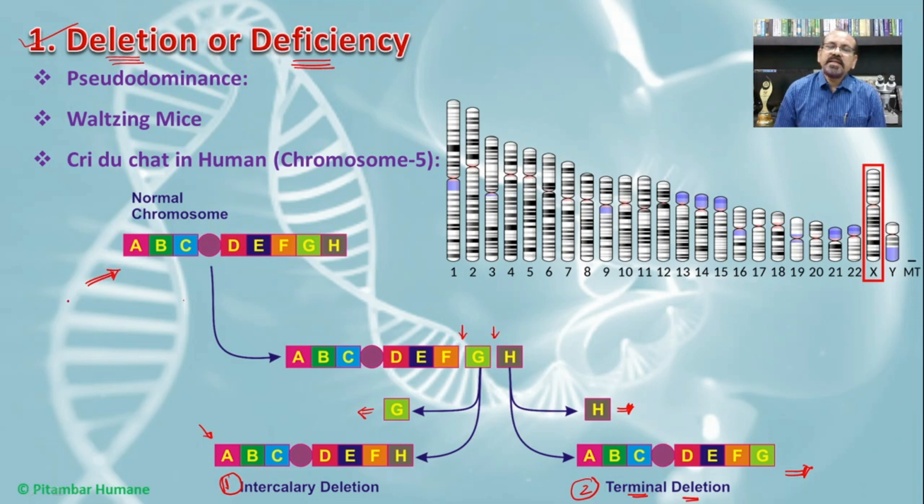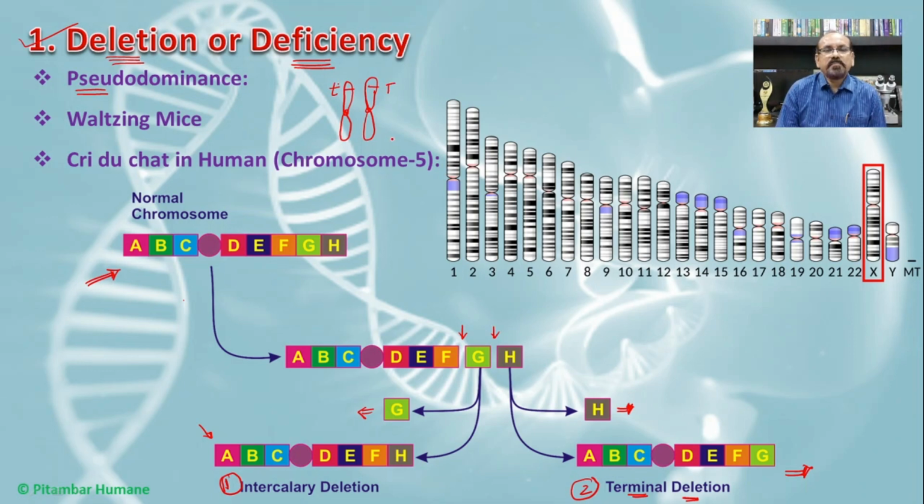If you see deletion in different organisms, in plants as well as animals, deletion is responsible for pseudodominance. Say for example, if this is a chromosome, and this is another homologous chromosome, and here there is a presence of small t and here there is a presence of capital T.